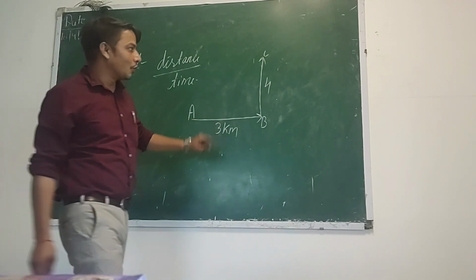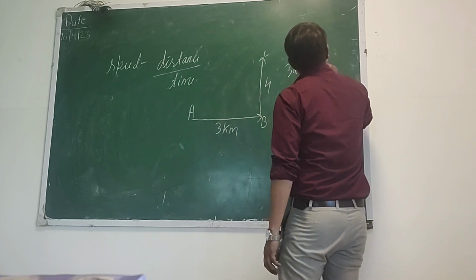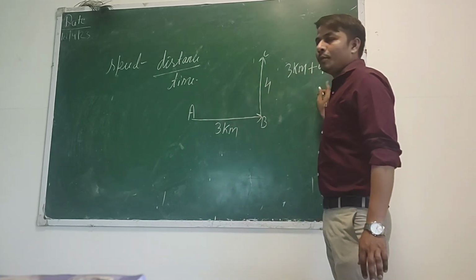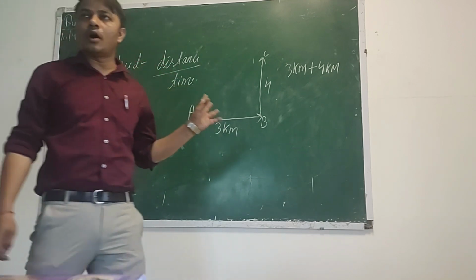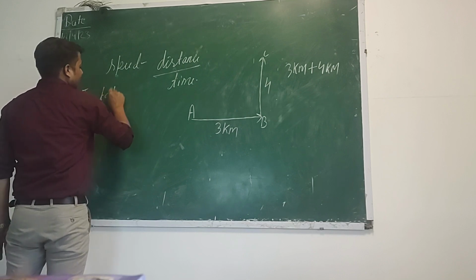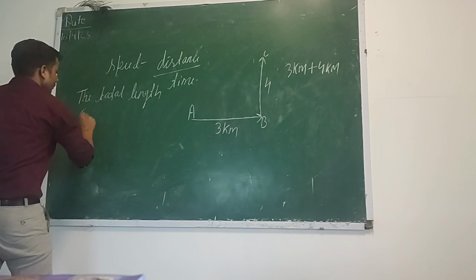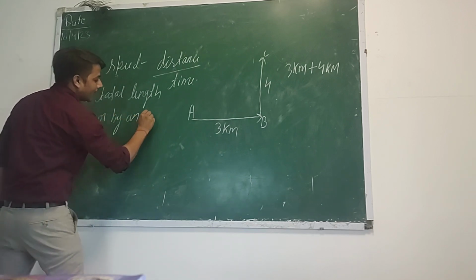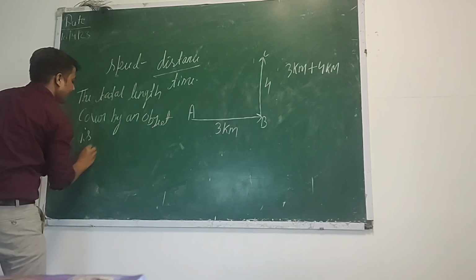You can see, very good, 3 kilometer plus 4 kilometer. The person covered 7 kilometer. So what is distance? The total length covered by an object is distance.